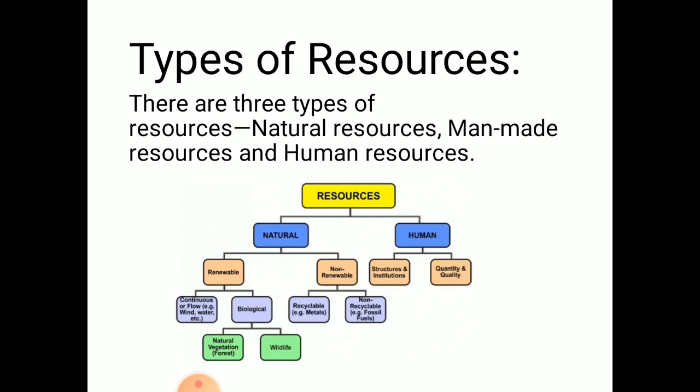Man-made resources: using the natural resources, man has created something useful, that is man-made resources. It means man has created resources. Then the third comes the human resources. Human means the human beings are themselves a resource. Here a flowchart also you can see. This tells us the classification of resources. You can have a look at this flowchart, then you will be able to understand it better.